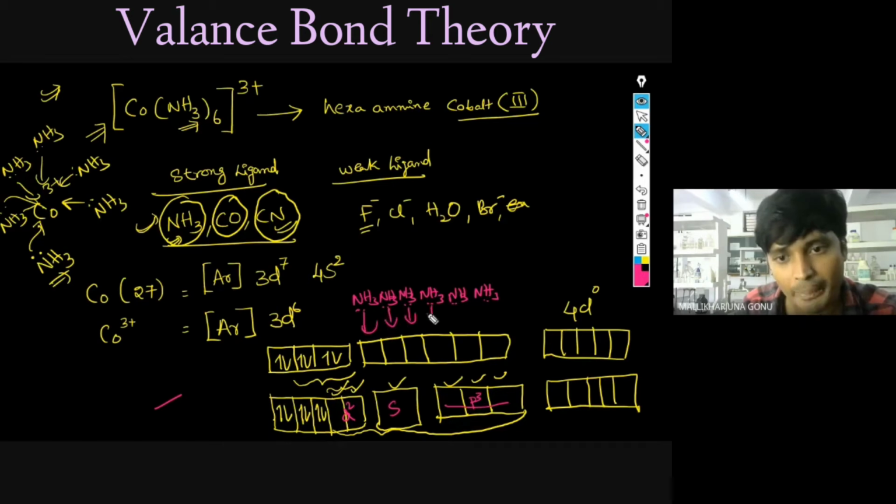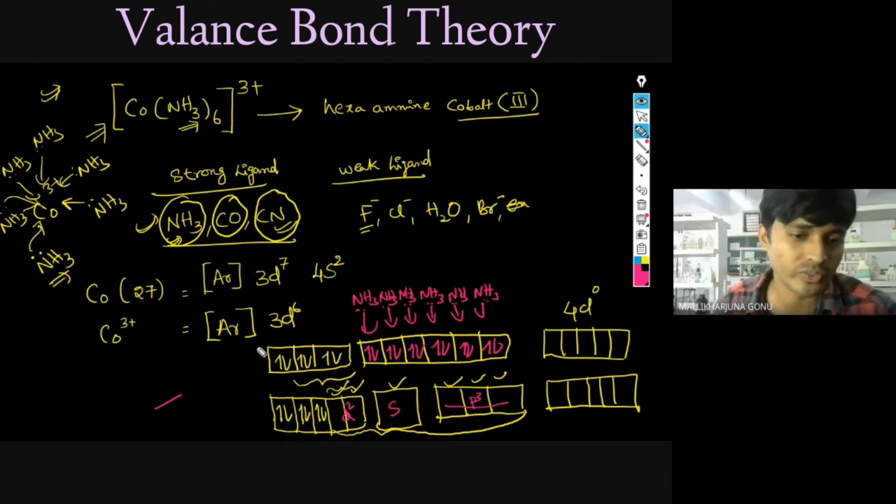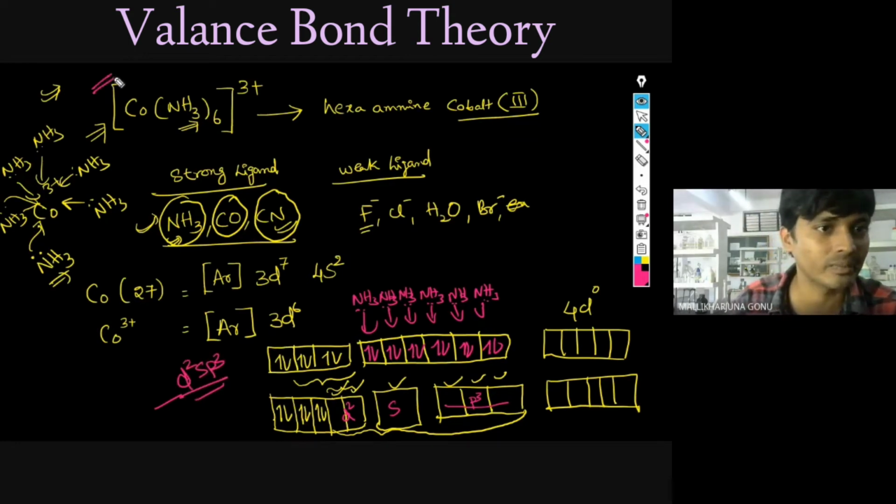Okay. Now what happens? Same energy orbitals are formed now. From nitrogen only these are coming. Okay, so this is how. What is the hybridization now? d2sp3 in the case of this complex.